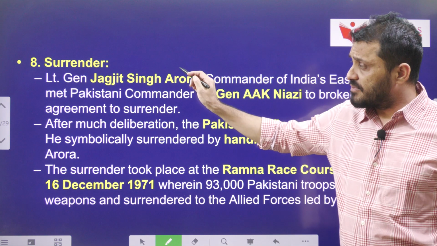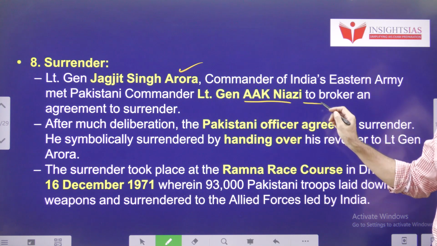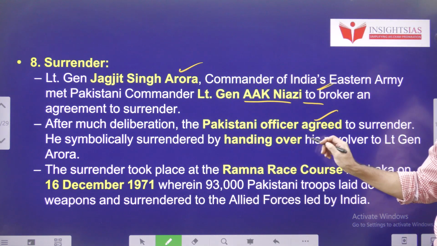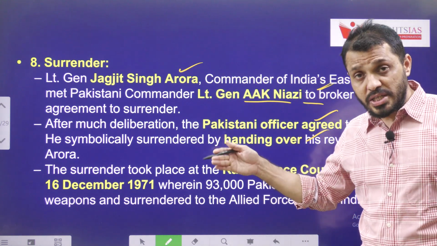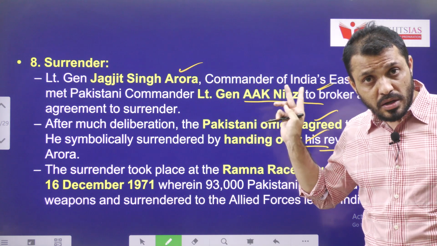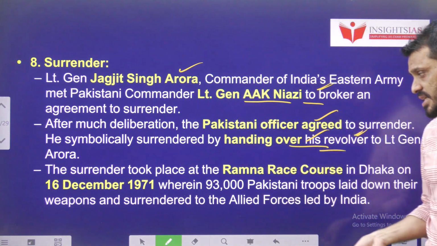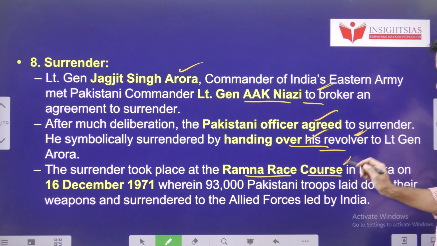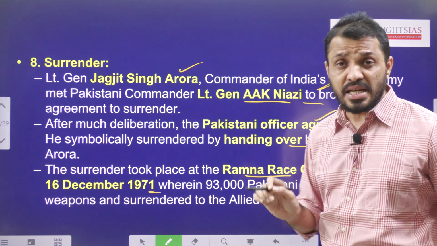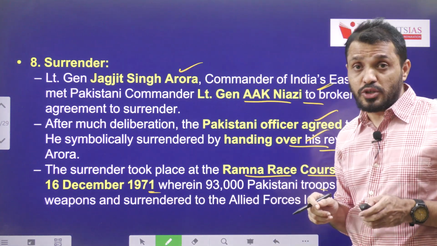At the end, Lieutenant General Jagjit Singh Arora, who was leading India, and the Pakistan commander Lieutenant General A.A.K. Niazi, surrendered. Before Jagjit Singh Arora, they agreed to surrender. Symbolically, he handed over his revolver. Either they had to fight and perish, or they had to surrender. They chose the second one. They surrendered at Ramna Race Course in Dhaka on 16th December 1971. This day is marked as Vijay Diwas. On this day, Pakistani troops surrendered. This was very significant to India as well.